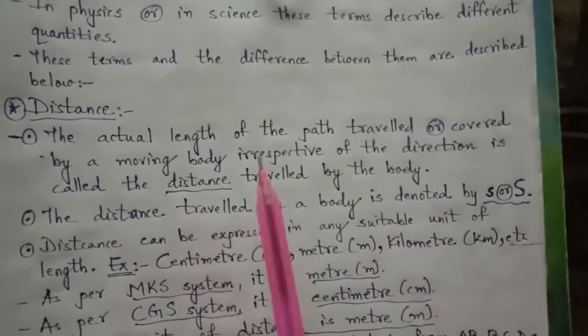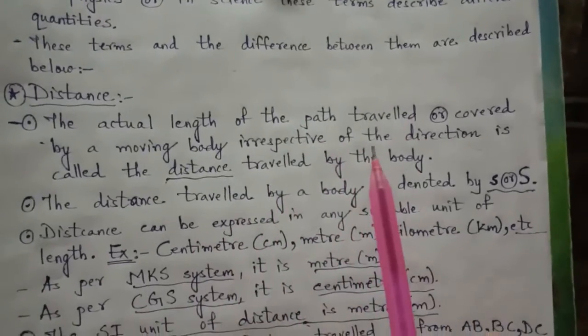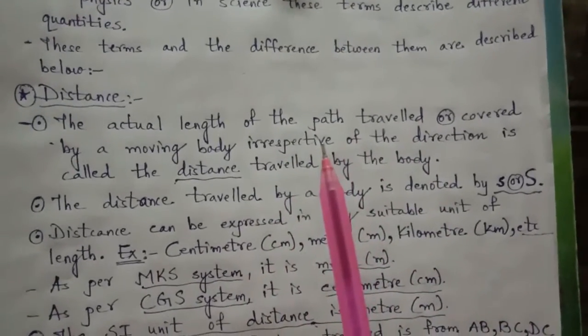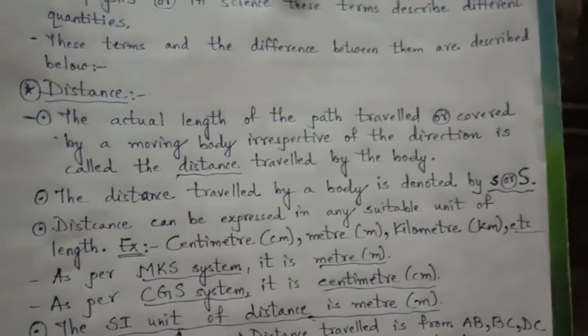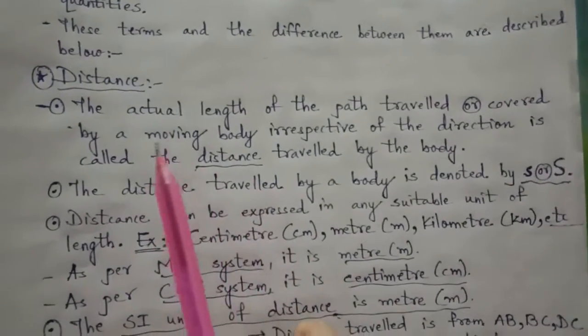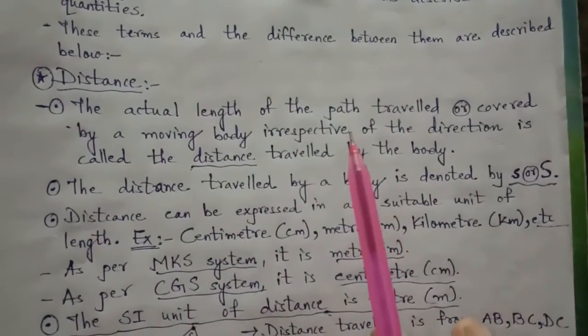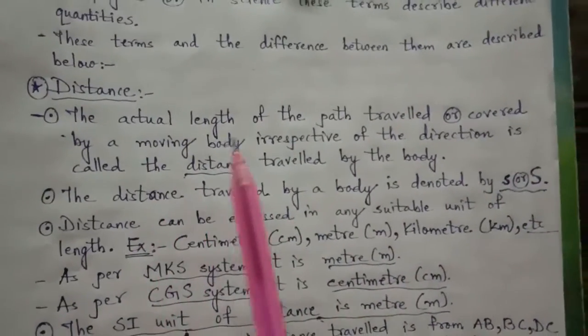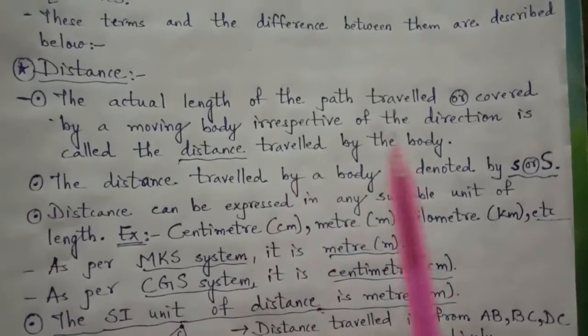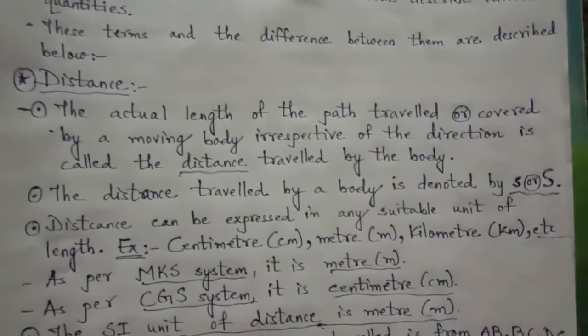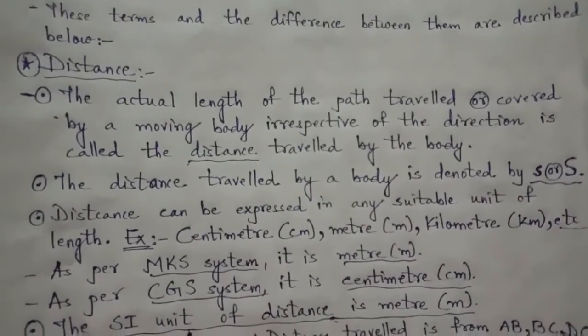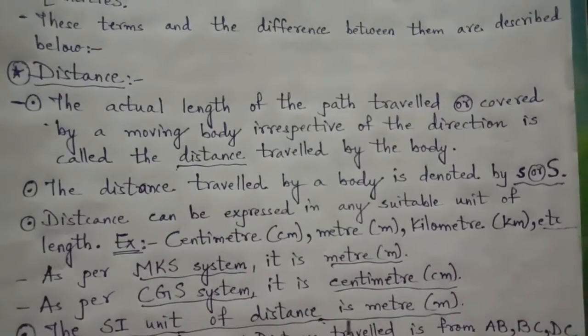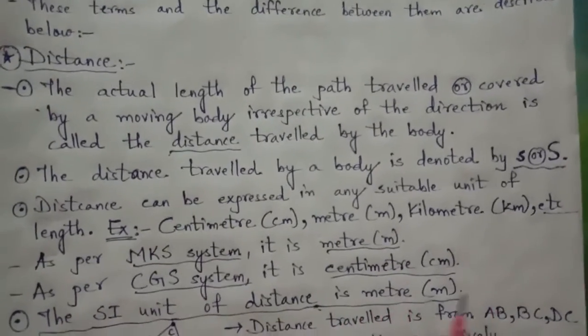The actual length of the path traveled. Path means the road on which you are traveling. So the actual length which you have traveled as a path, or you have covered as a path by moving, irrespective of the direction. Direction is not at all considered over here. That is called distance traveled by the body.